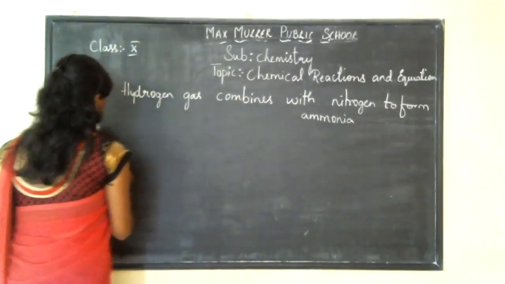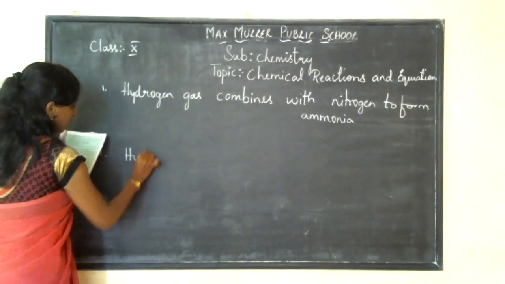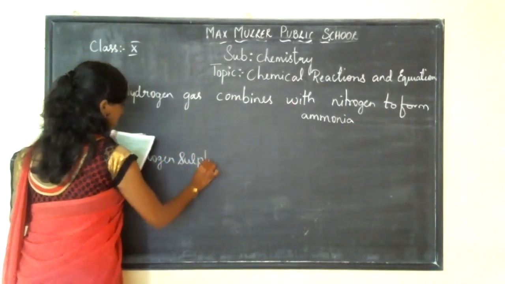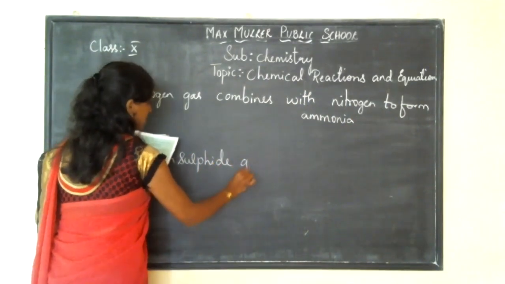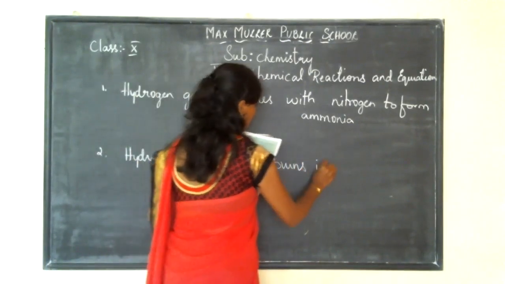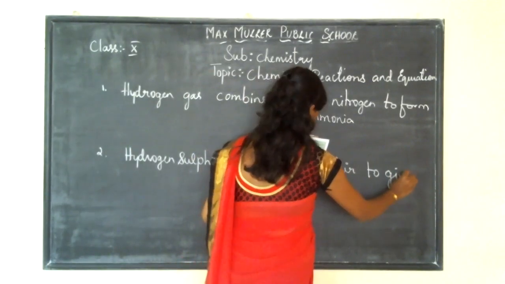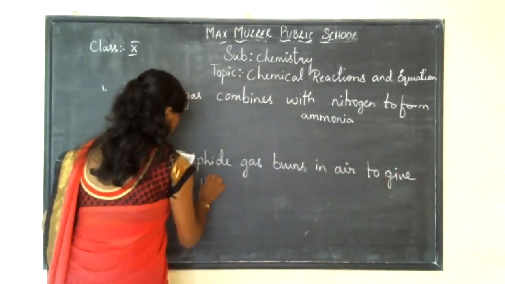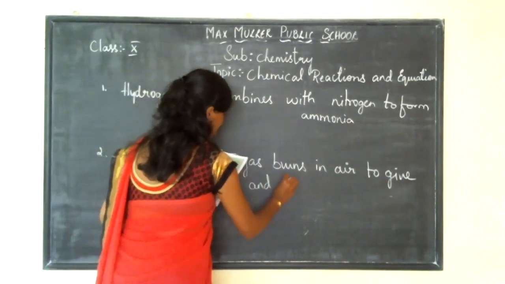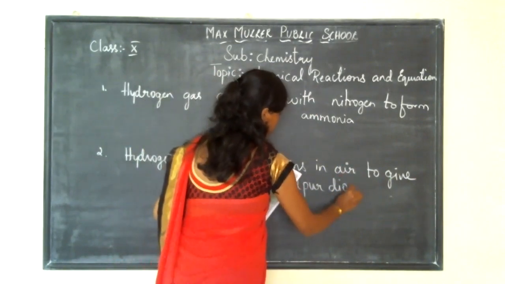Okay, and second one: hydrogen sulfide gas burns in air to give water and sulfur dioxide.